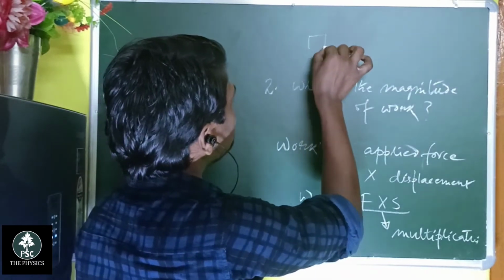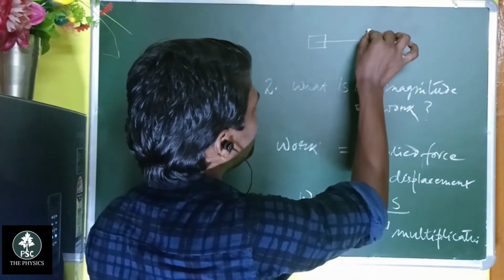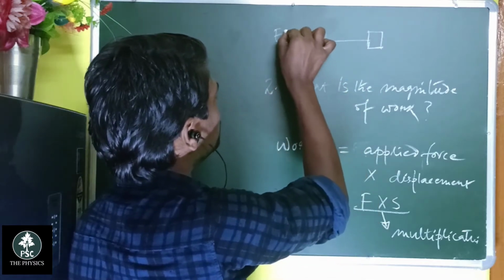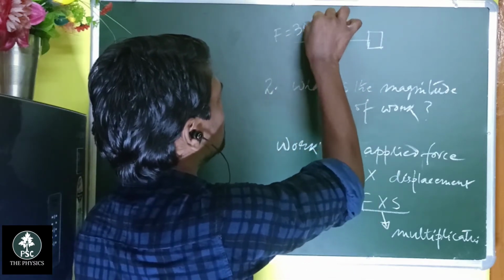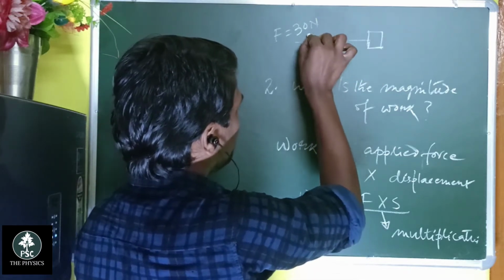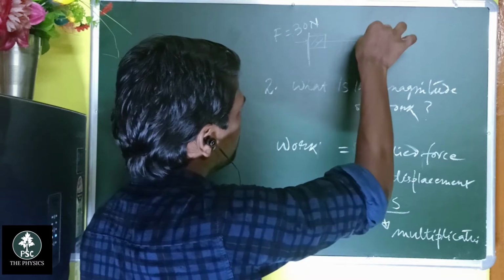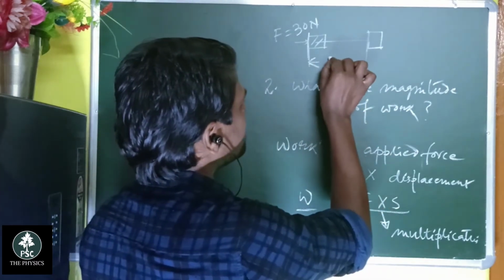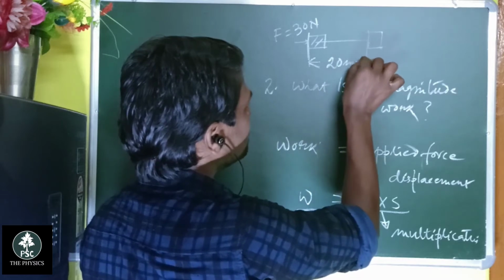Students, think this is an object and you move that object with a force of F equal to, suppose, 30 Newton. The point of application is here, and the distance is 20 meter.